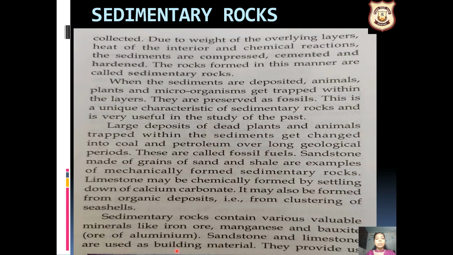Sandstone and limestone are the building materials जो अपने घरों में use करते हैं ना, building material जो buildings बनाने के लिए use होता है, that all are part of sedimentary rocks, and this also will be more clear to you with the help of this video. So see the video and enjoy the video.